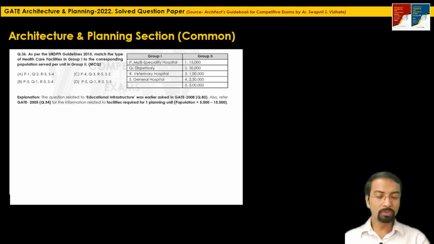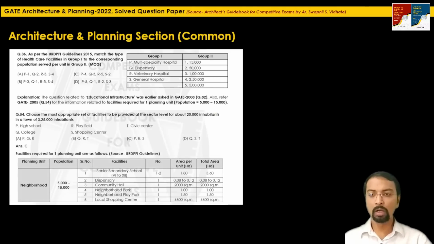In GATE 2015, it is further information. In GATE 2005, in question 54, they have asked the facilities required for the planning unit for the population of 5,000 to 15,000. What was the question? Choose the most appropriate set of facilities to be provided at the sector level for about 20,000 inhabitants in a town of 3,25,000 inhabitants.